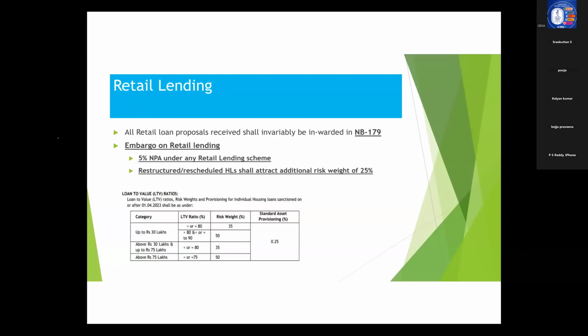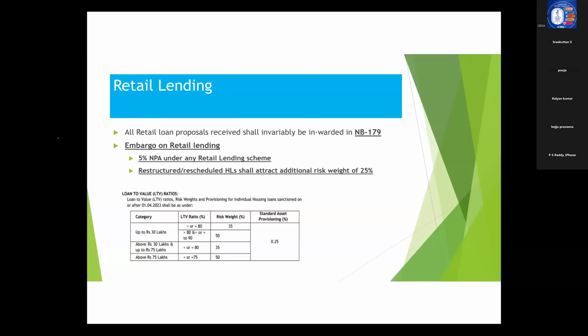So you are not required to learn by heart that report number, but the basic thing is that all the retail lending proposals are to be inwarded in NB 179. I think some 3-4 years back, this question was asked. So you are required to remember the inward registers for all the advances related things.